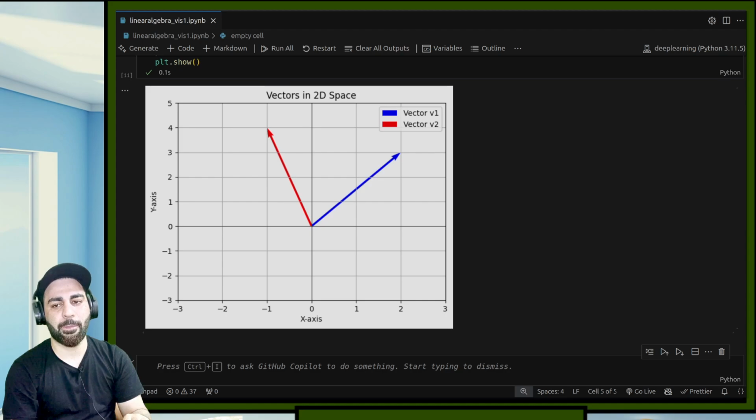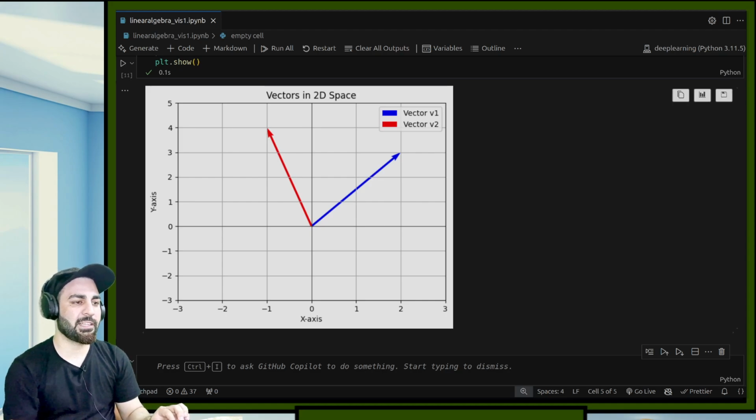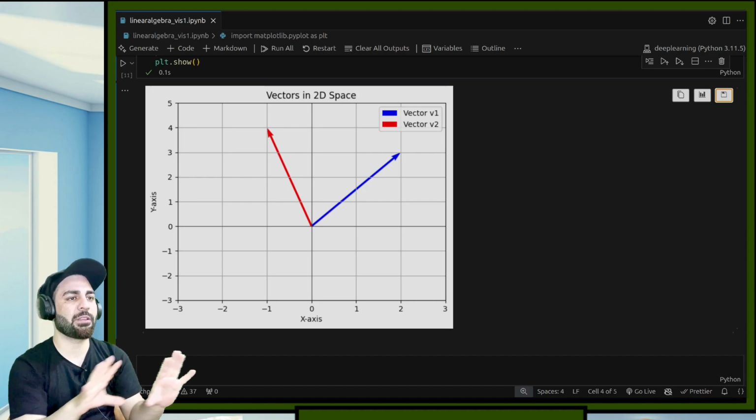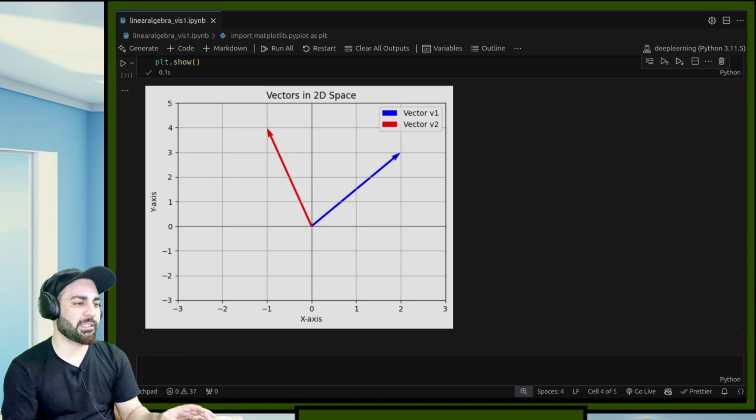Is it clear? Are these visualizations clear? I think there is no new stuff, I am just showing the matplotlib way of doing it. I hope that this is clear to everyone. Any questions on this?